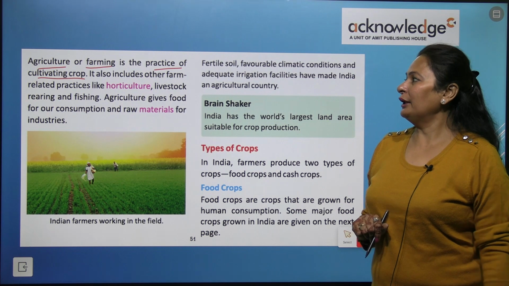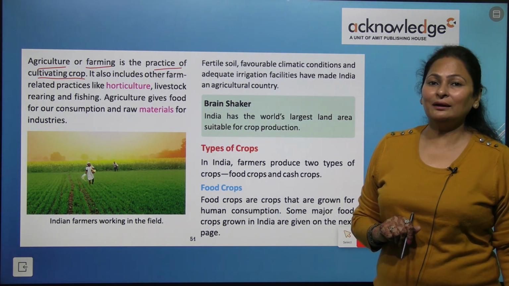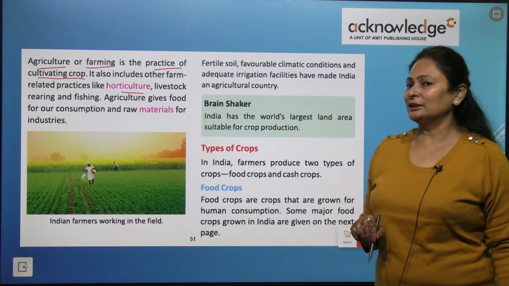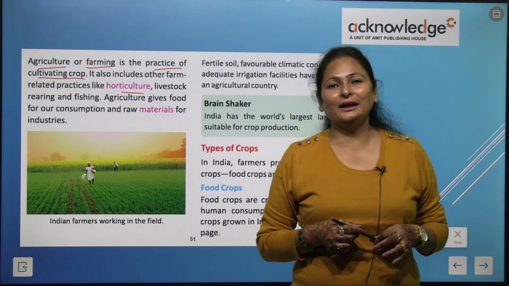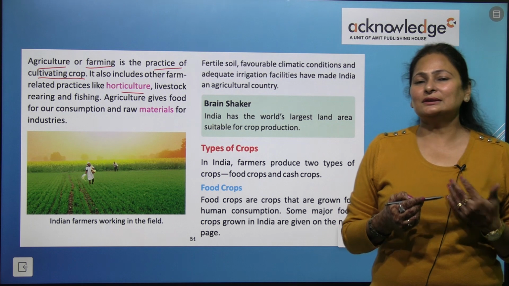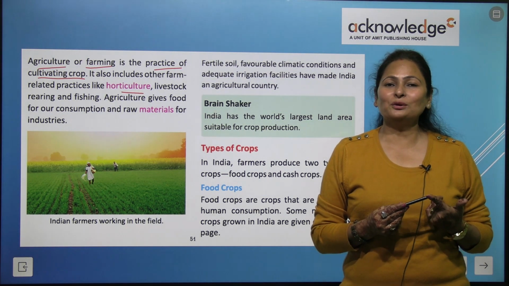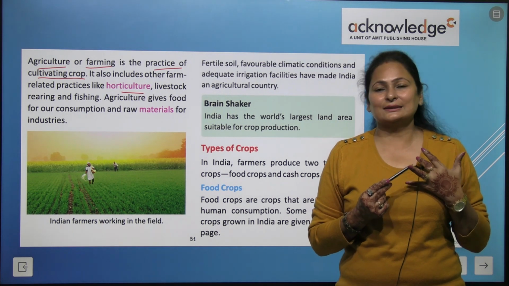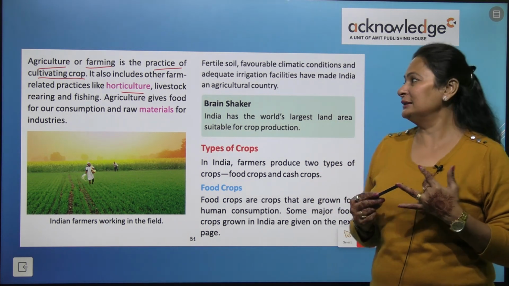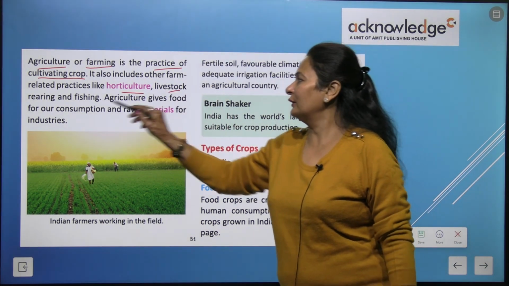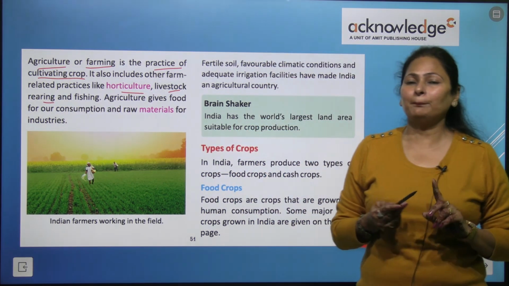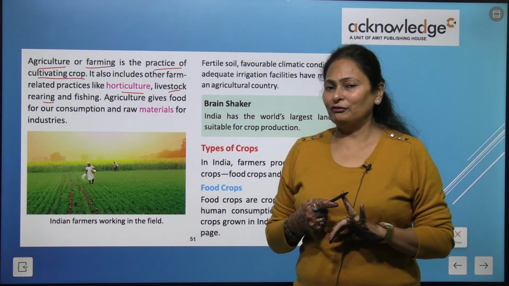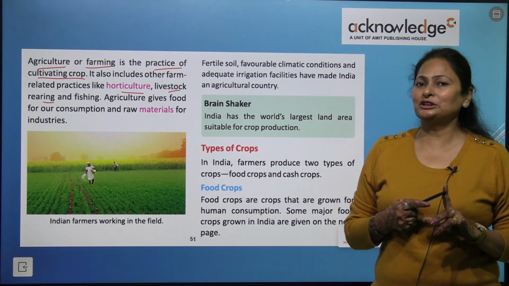It also includes other farming related practices like horticulture. What does horticulture mean? Horticulture means to grow fruits, vegetables and flowers. Then livestock rearing. Livestock rearing means we rear cattle like buffaloes, cows, goats and sheep.